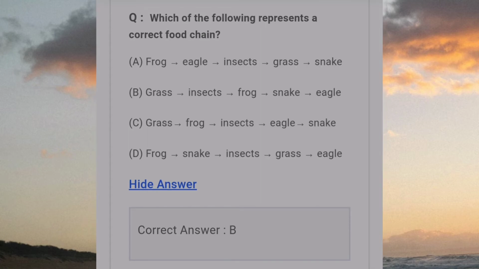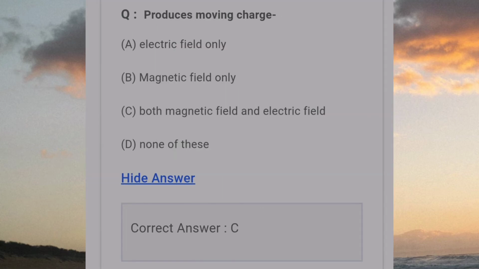Which of the following represents a correct food chain? Answer B. Grass, insect, frog, snake, eagle. A moving charge produces. Answer C. Both magnetic field and electric field.